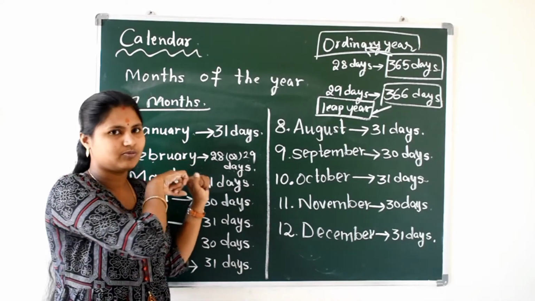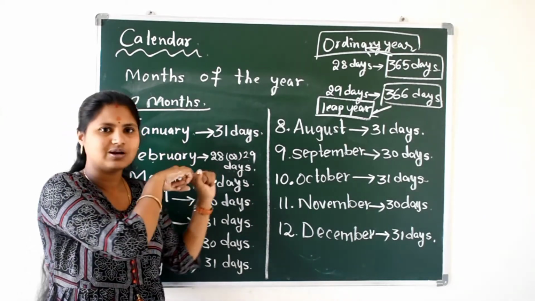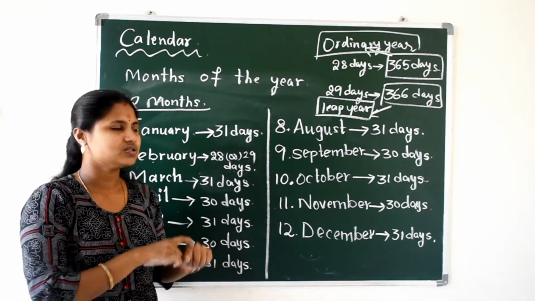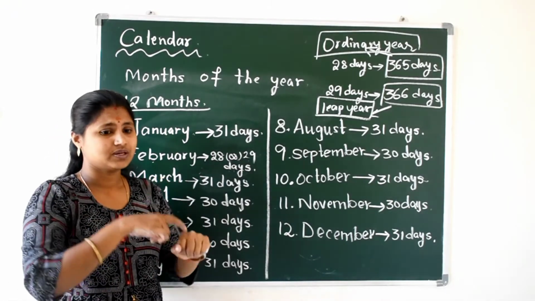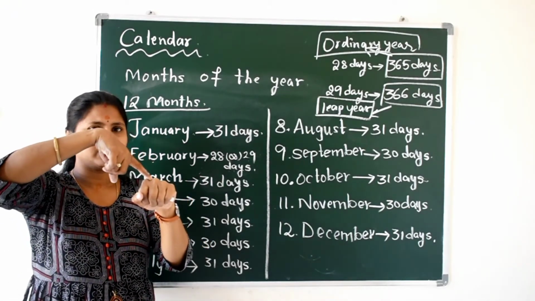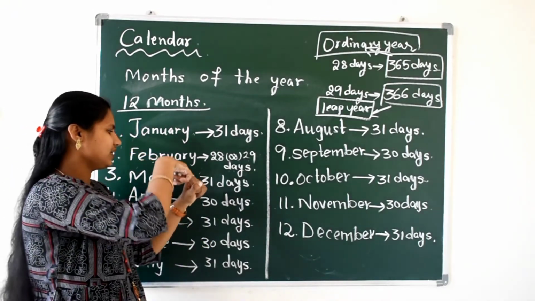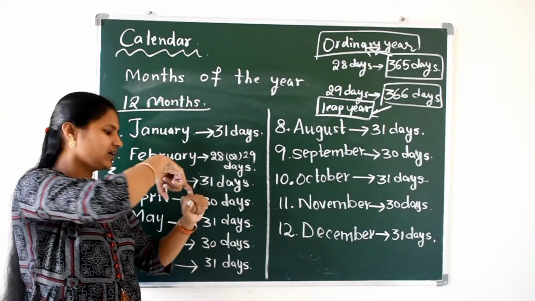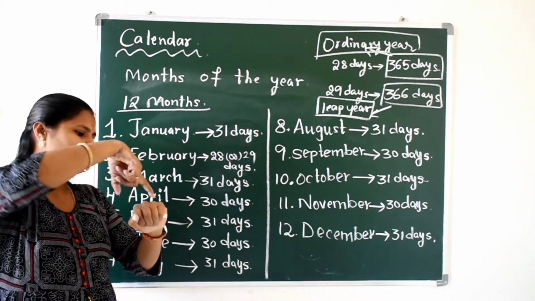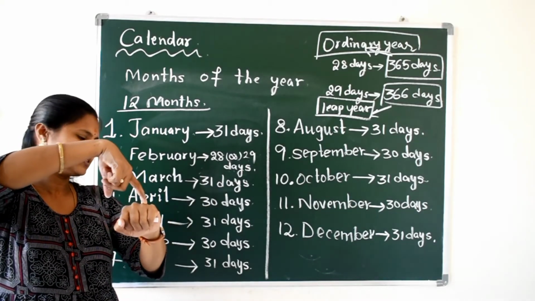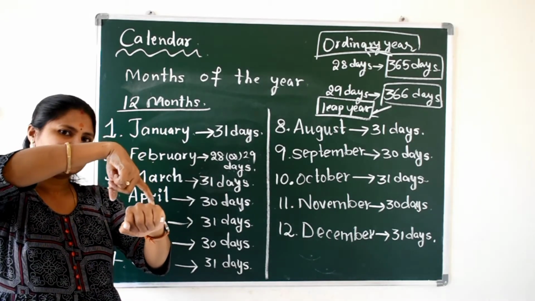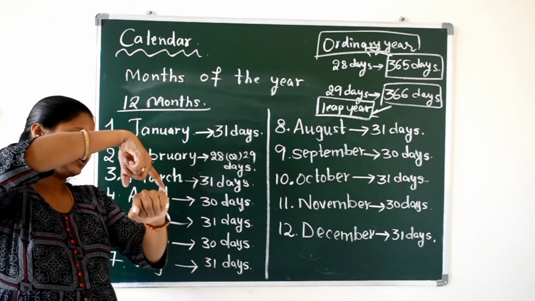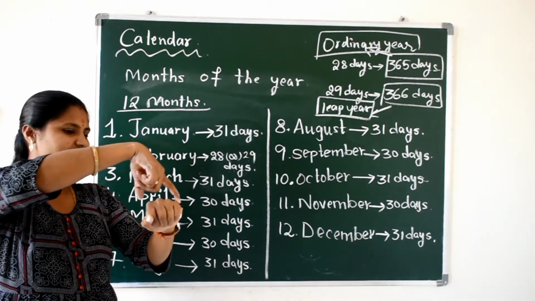Remember, except February. February has 28 days or 29 days only. So leave February. January, February, March: 31 days, upside. April, downside, so 30 days. Next, May, upside, 31 days. June, 30 days, downside. July, upside, 31 days.